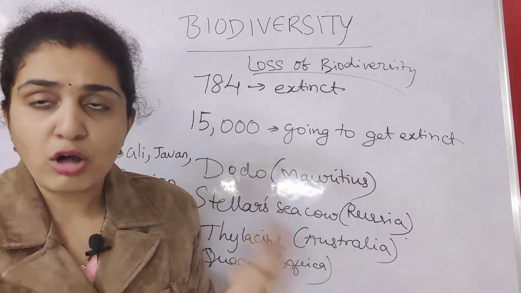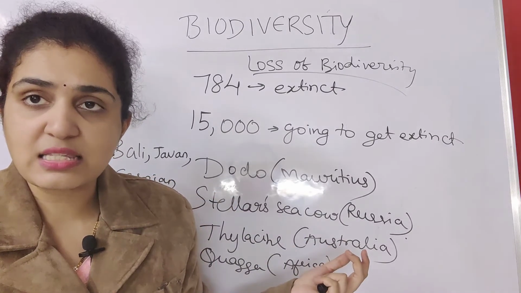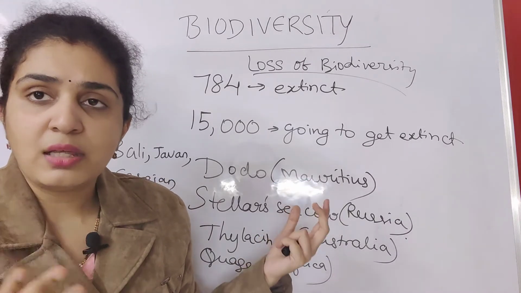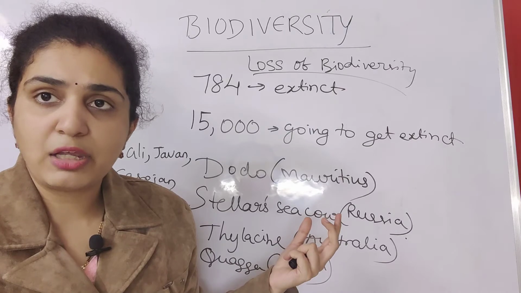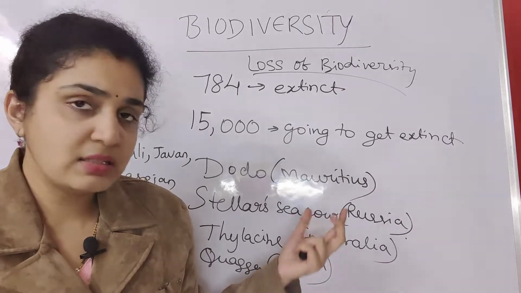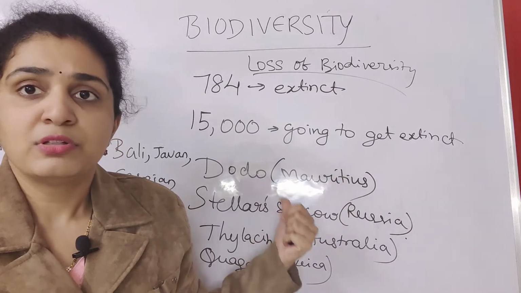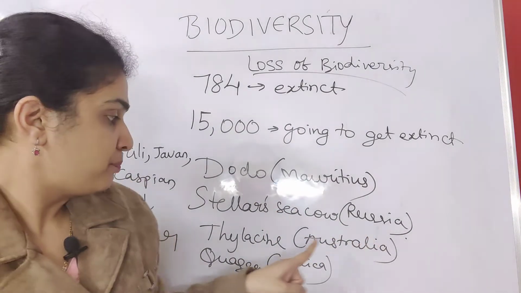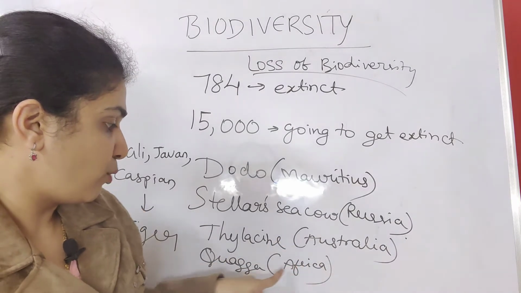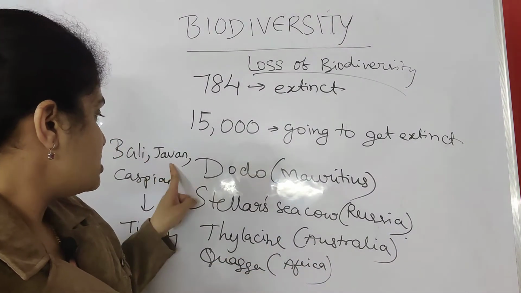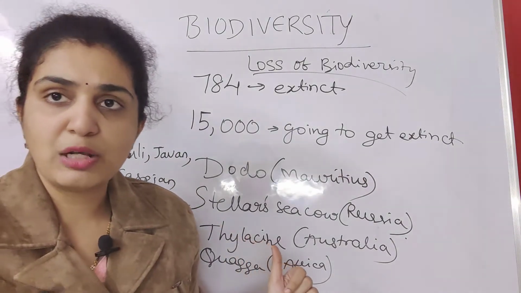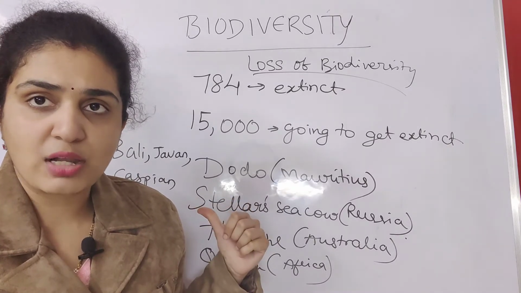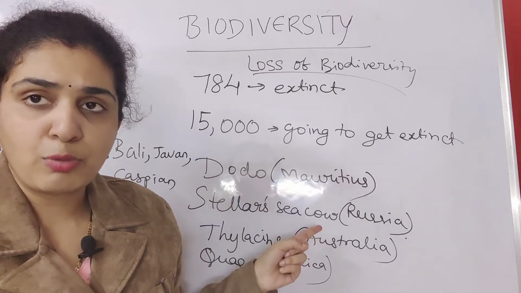Extinct means we cannot see the animal once again. That is called extinction. This extinction has taken place because of so much over-exploitation by humans. So the dodo is from Mauritius, Steller's sea cow is from Russia, the Thylacine is Australia, the quagga is Africa, and Bali, Javan, Caspian tiger are subspecies belonging to the main species called tiger. These are important from the NEET point of view.